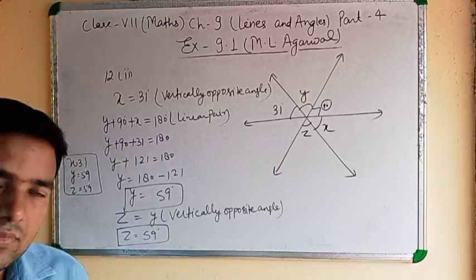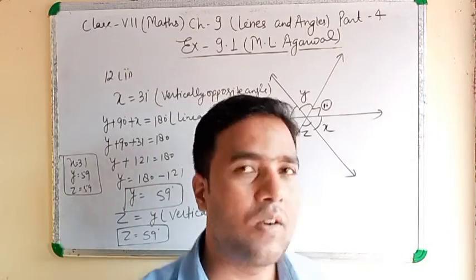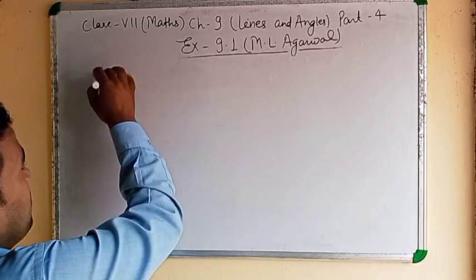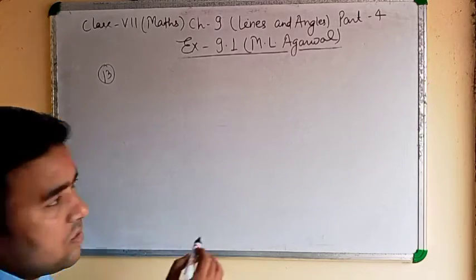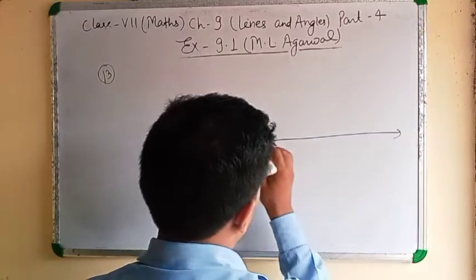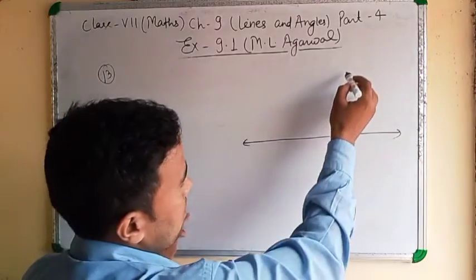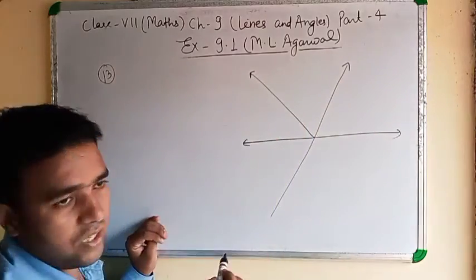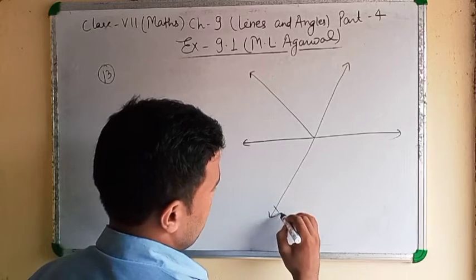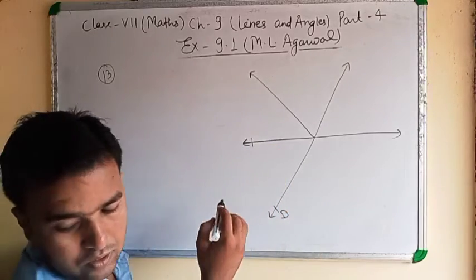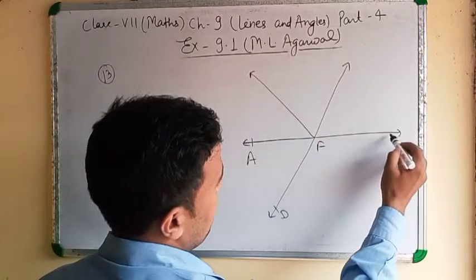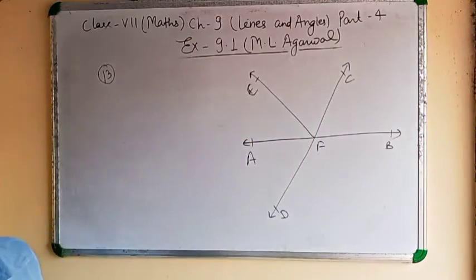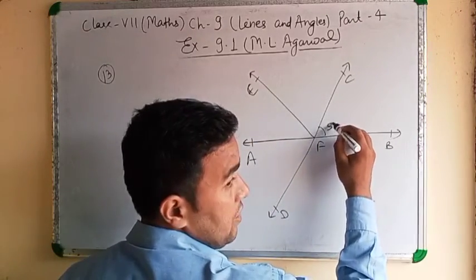Clear? Note down this. Question number 13. It is the last question of this exercise. Clear? D, A, F, B, C, E. Clear? And this angle is given as 50 degree.